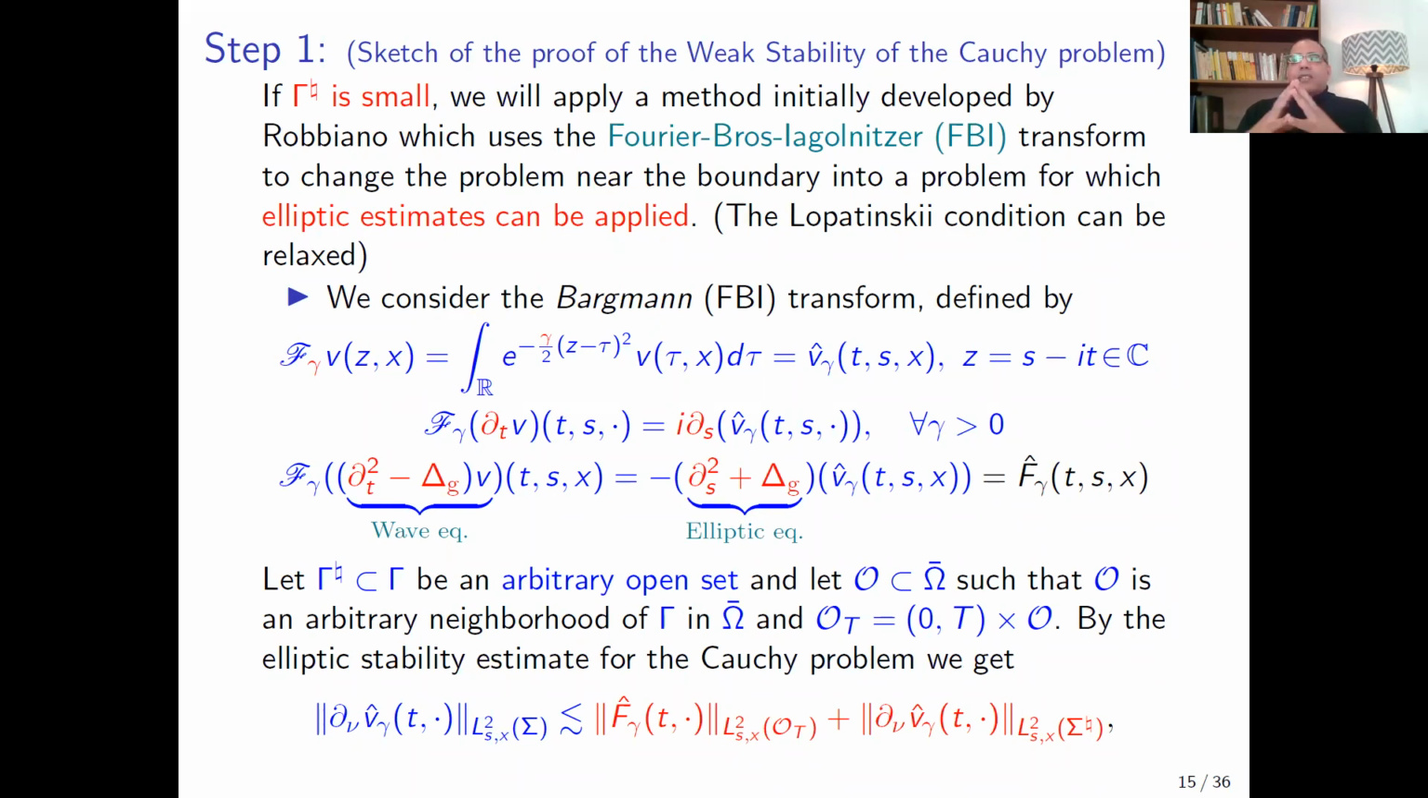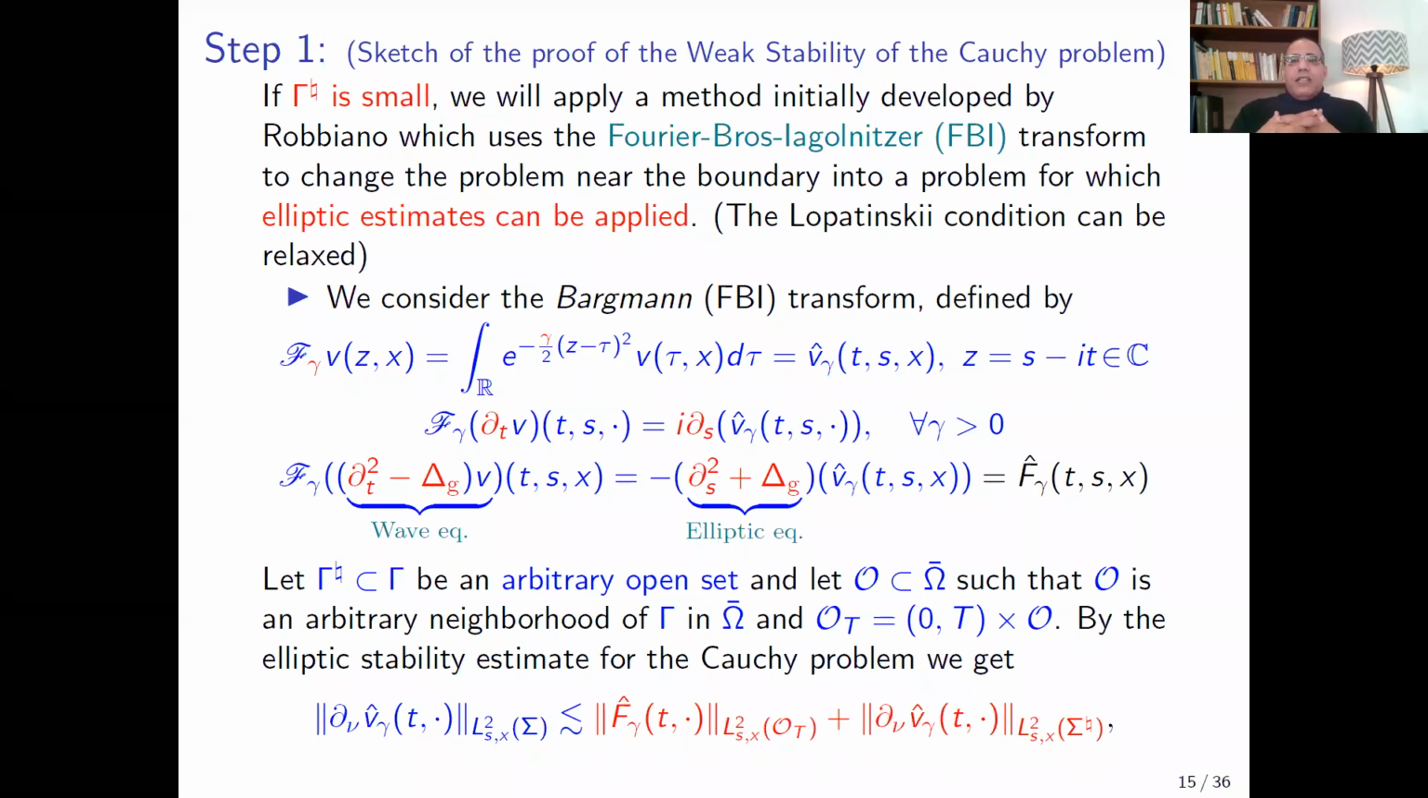Here we will apply a method initially developed by Robbiano, which uses the FBI transform to change the problem near the boundary into an elliptic one, for which we can apply the Carleman estimate for the elliptic equation. The advantage here is that the Lopatinsky condition can be relaxed in the elliptic case.